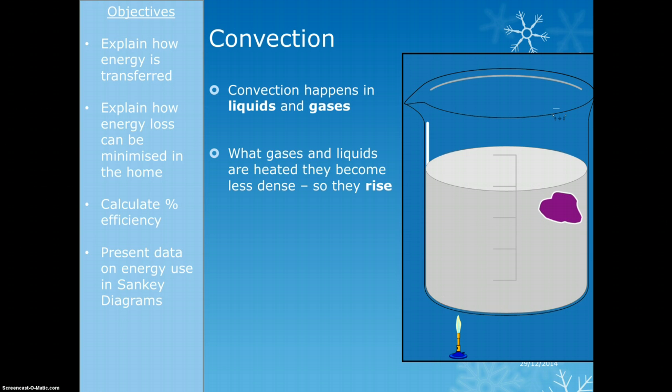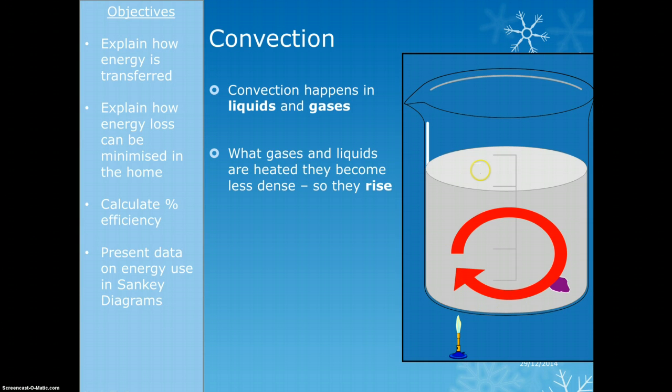And as it rises, it moves up to the top, and then it'll get pushed away because there'll be more bits of water that are also getting pushed up that are being heated, and it'll get pushed over to the side. Now that it's over at the side, it's no longer near the heat, so it's going to cool down. Once it cools down, it's going to get smaller, it's going to get more dense, it's going to sink again. So we're creating this sort of current, this flow of hot liquid or hot gas. So that's why the liquid sort of goes around in this little loop here. It's just the flow of the heat as it rises, then it cools down and it drops and it just goes round because there's more and more particles doing the same thing.